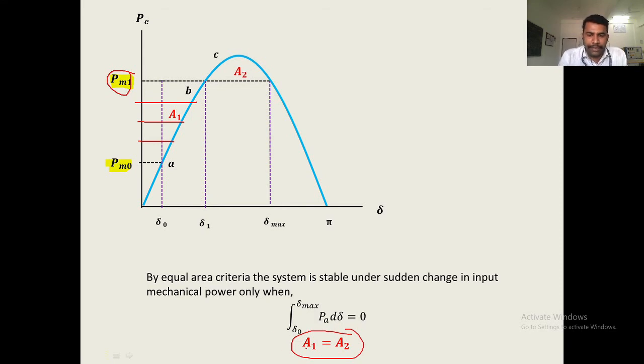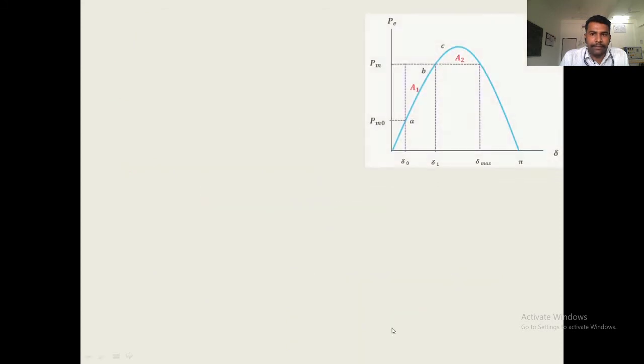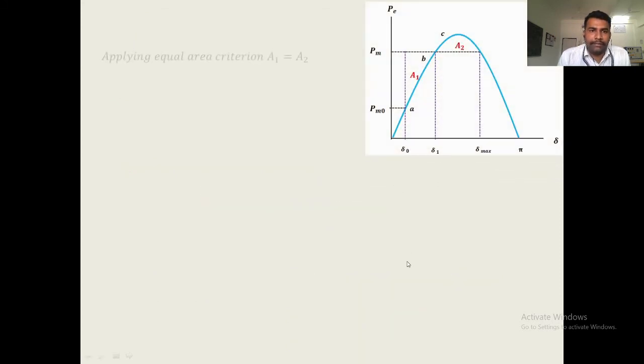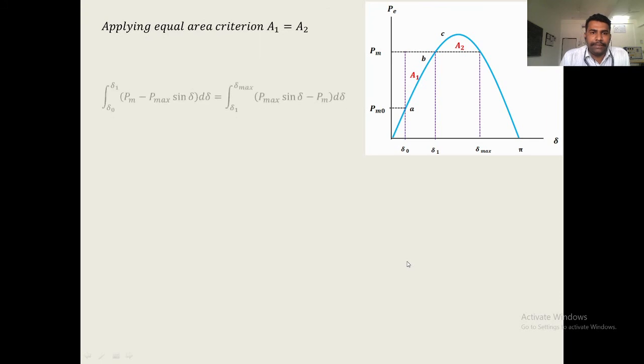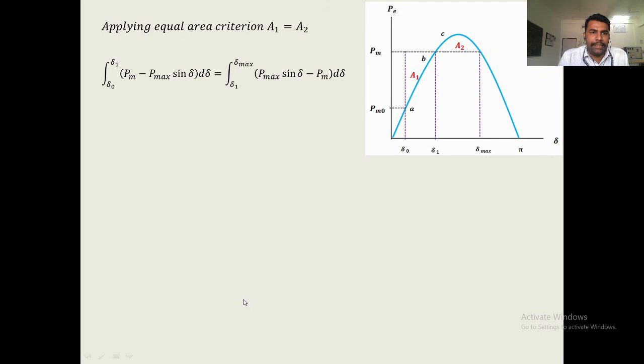The equal area criteria gives us the integration of P_A d delta from delta 0 to delta max equals 0. Once we apply it on this power angle curve, we formulate the equation: the integration from delta 0 to delta 1 of (P_m minus P_max sin delta) d delta equals the integration from delta 1 to delta max of (P_max sin delta minus P_m) d delta.